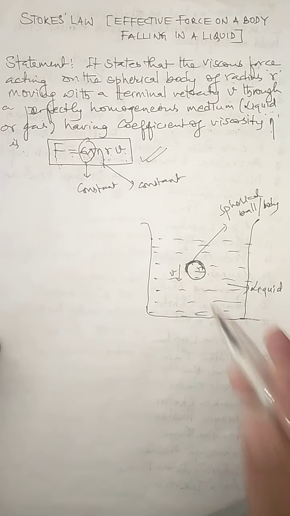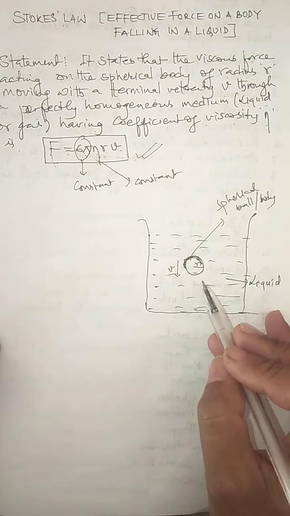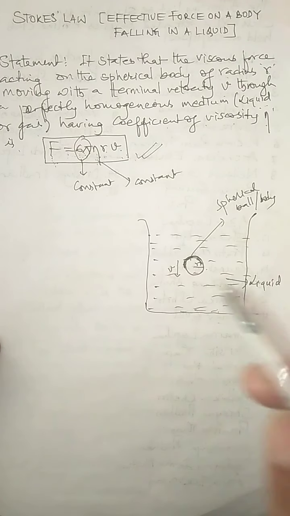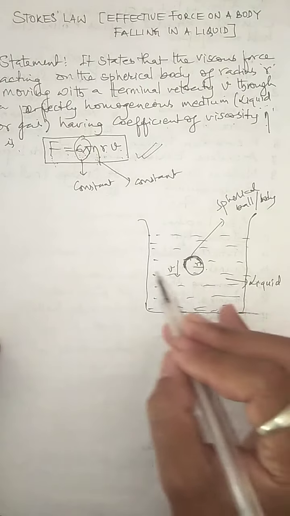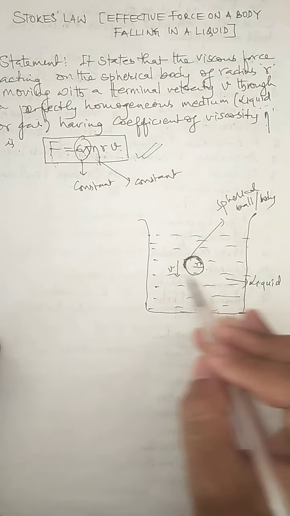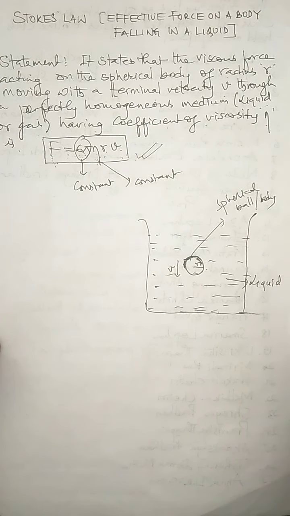There is a relative motion set up between the various parts of the layers of the liquid. This relative velocity is opposed by the viscous force. So when there is a relative motion between the various layers of the liquid, then definitely the viscous force is set up by the liquid, because viscous force comes into play only when there is a relative motion between the different layers of the liquid. That's why this relative velocity is opposed by the viscous force.